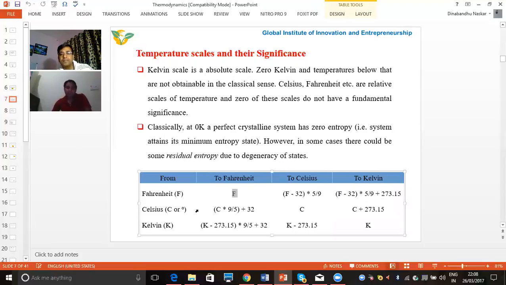In a similar manner, we can convert Celsius to Fahrenheit and Kelvin, and Kelvin to Fahrenheit and Celsius, etc. So we can understand that if we have the temperature in any particular scale, we can get it in another scale by using these formulas. So these are the concepts of conversion of temperature measurement scales.